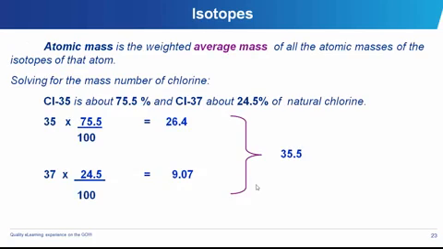So how do we go about calculating the mass number when we are given these varying isotopes? Very easy. All we need to do is calculate the percentage and multiply it by the mass number of that particular isotope, then sum them together, as done in the example being displayed on the slide.